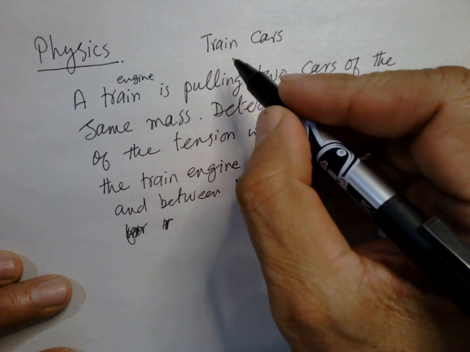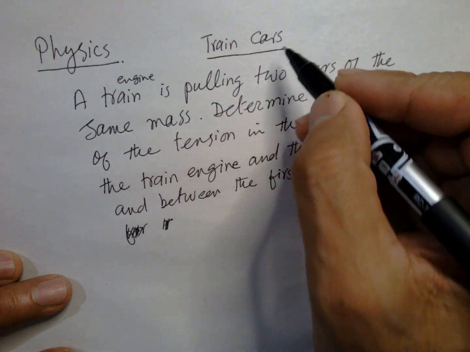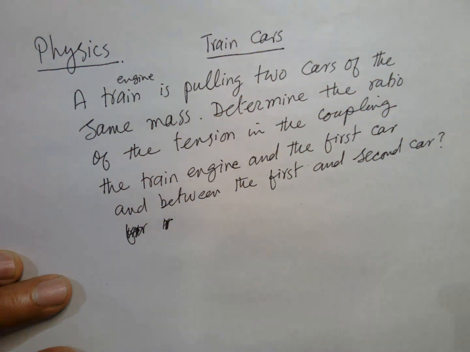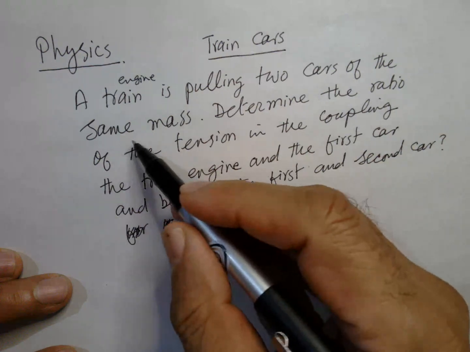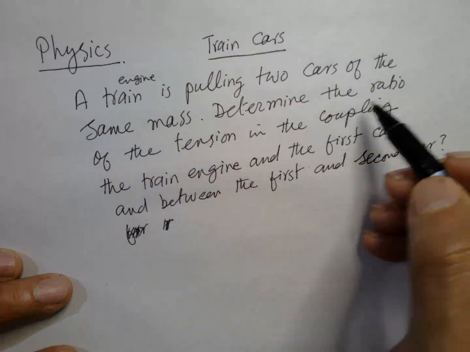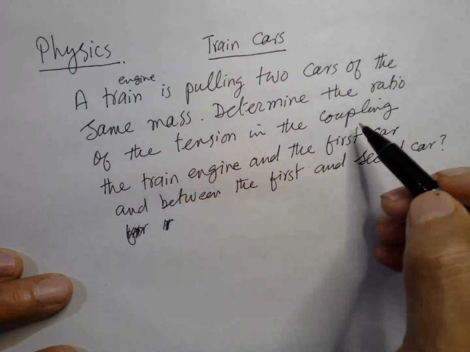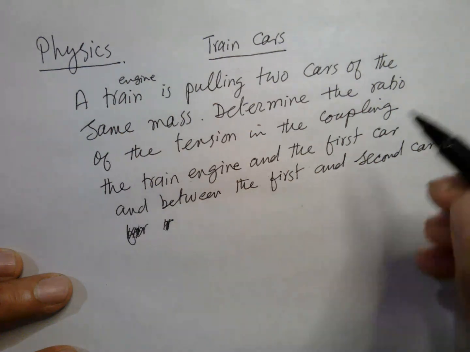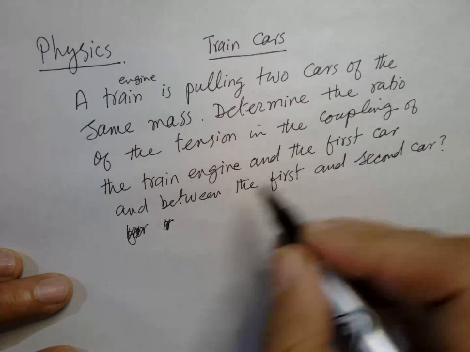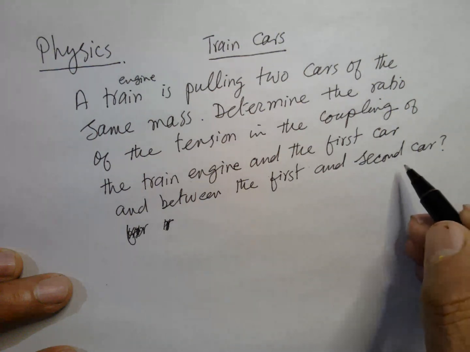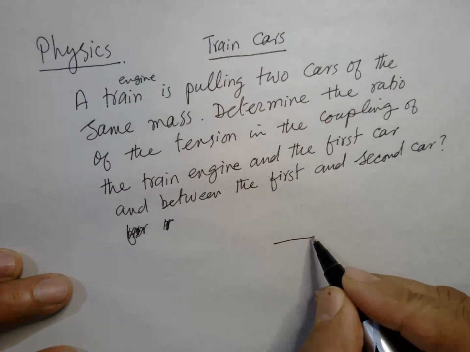Hello, physics. This is a question about dynamics. A train engine is pulling two cars of the same mass. Determine the ratio of the tension in the coupling of the train engine and the first car and between the first and second car.